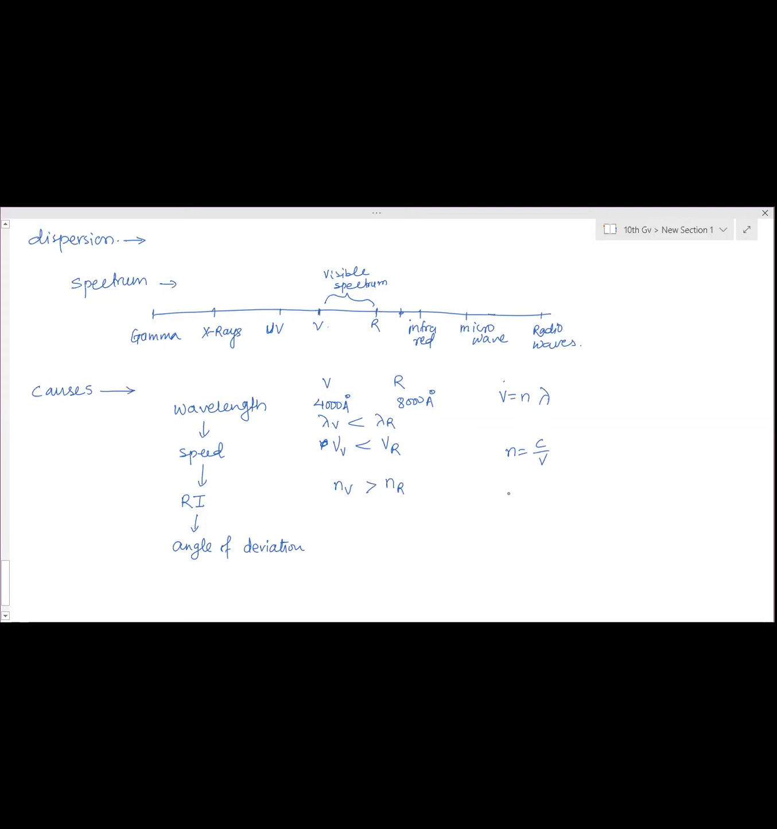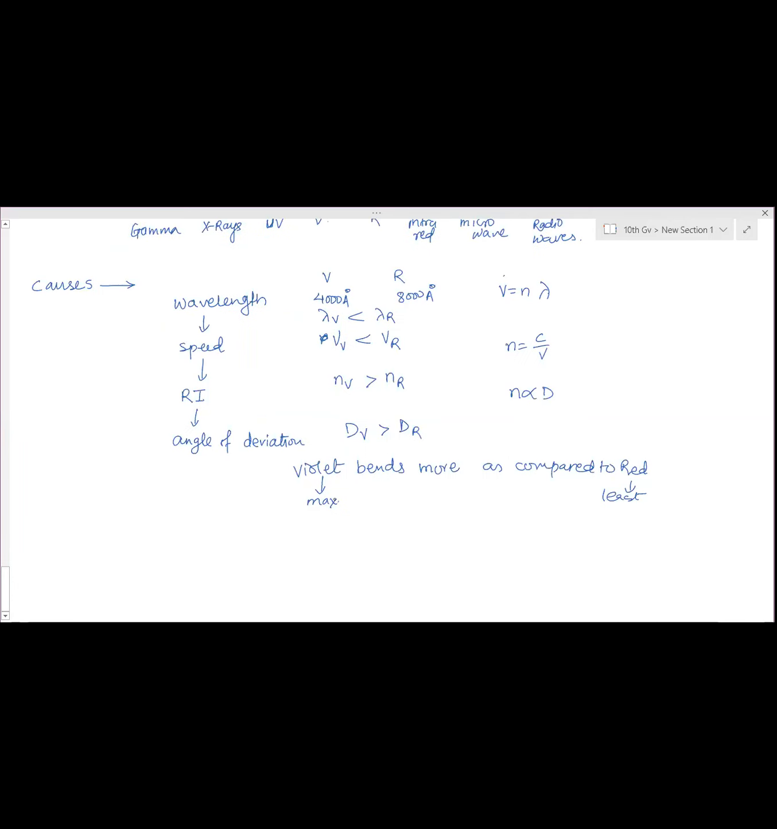So therefore, angle of deviation. Now, refractive index and angle of deviation are directly proportional. So if the refractive index of violet is greater, then the angle of deviation of violet is greater than the angle of deviation of red. So violet light bends more as compared to red. So red is least and violet is max. So maximum deviation is seen in violet and the minimum is seen in red.